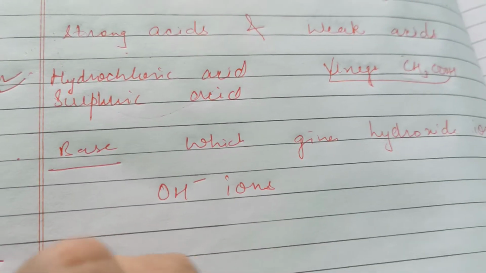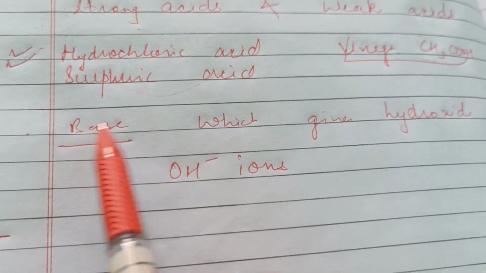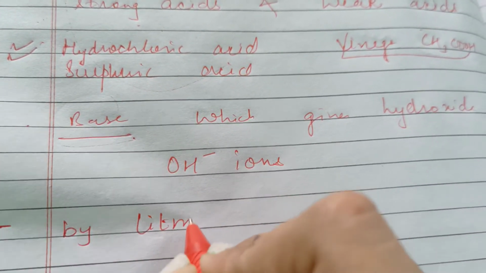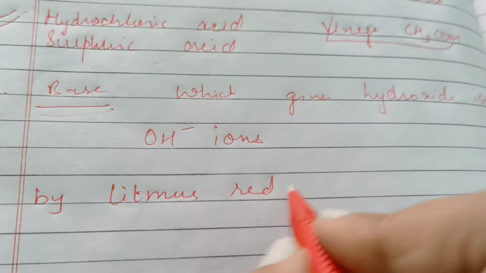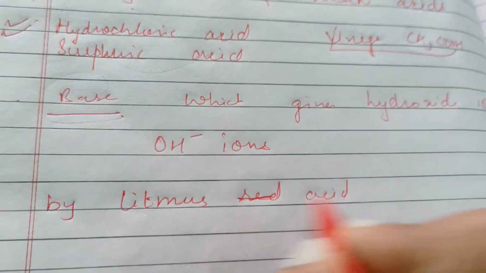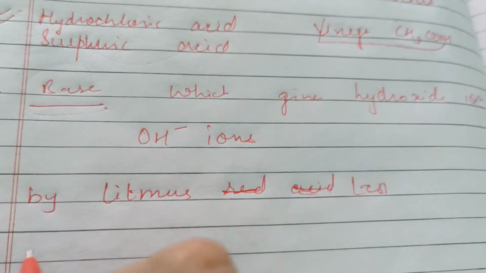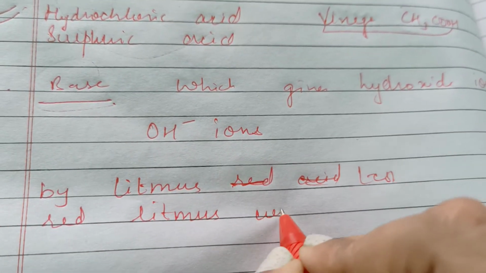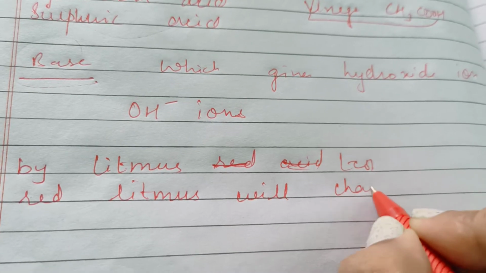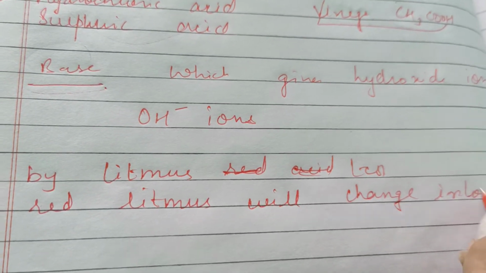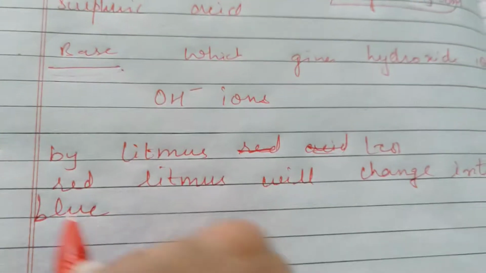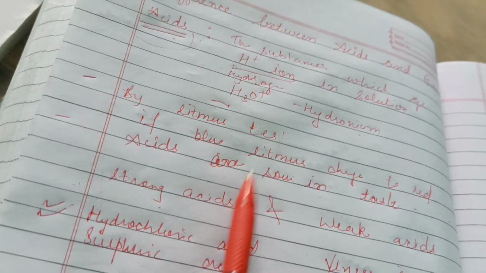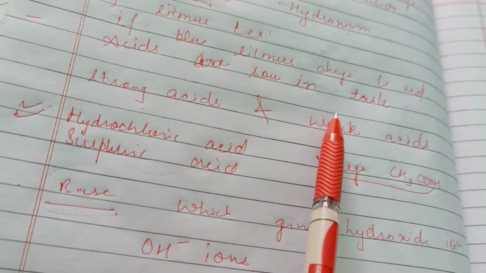The second method to determine whether a particular substance is acid or base is the litmus test, same as for acids, but in this case the red litmus will change into blue. If red litmus changes to blue, then it is a base, and if blue litmus changes to red, then it is an acid.